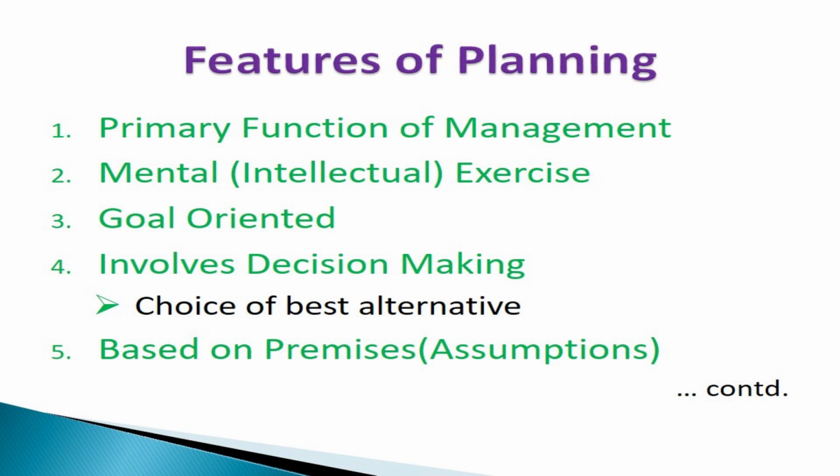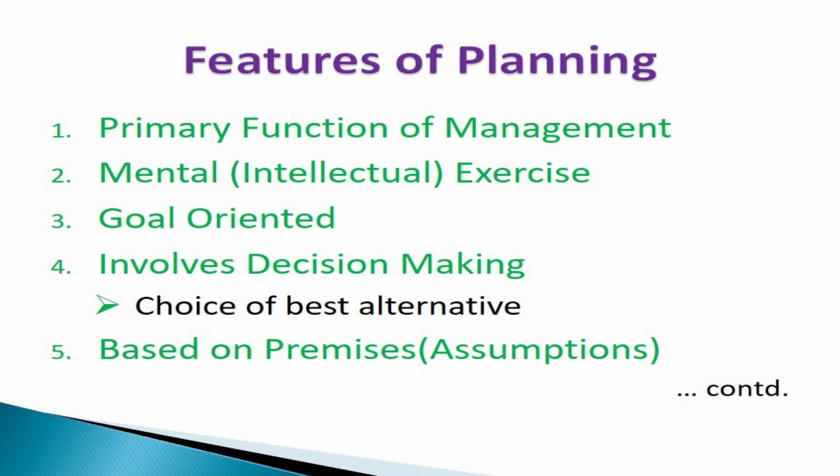Then it is goal oriented. Planning is goal oriented. Always planning focuses on attainment of objectives of the organization. We keep our attention on achievement of the objectives successfully, effectively and efficiently. It involves decision making. We are taking decisions. There are different alternative courses of action, and we are choosing the best alternative. That means we are deciding the best course of action to be followed. So, it involves decision making. That means we make a choice of best alternative.